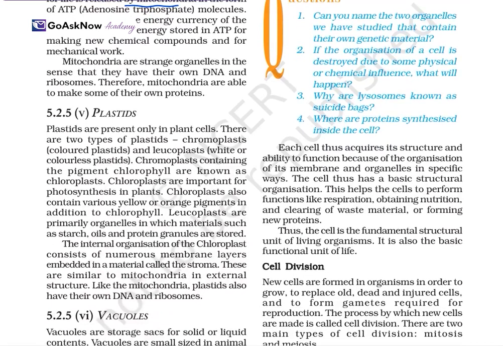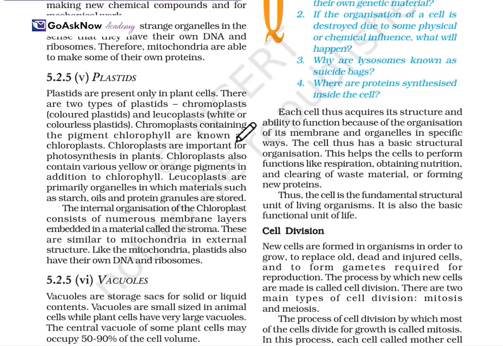Now we'll move on to the plastids. Plastids are present only in plant cells, and there are two types of plastids. One is the chromoplast, which is known as the colored plastid, and the second is the leucoplast, which is white or colorless. The chromoplast containing the pigment chlorophyll is also known as the chloroplast. Chloroplasts are important for photosynthesis in plants, and chloroplasts also contain various yellow and orange pigments in addition to chlorophyll. Leucoplasts are organelles in which materials such as starch, oil, and protein granules are stored. So this is what the plastid is called, and their function as well.